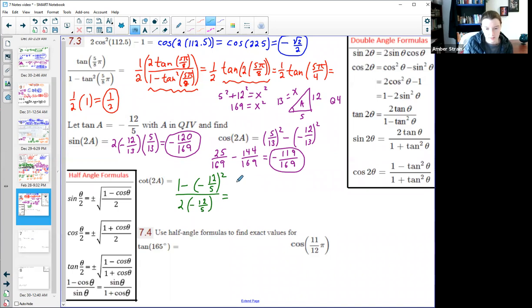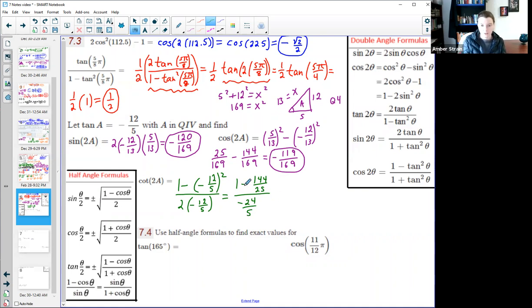Let's clean that up just a little bit. Remember that they square the negative first, which makes it a positive. So it'd be 1 minus 144 over 25, and then this one would be negative 24 over 5.